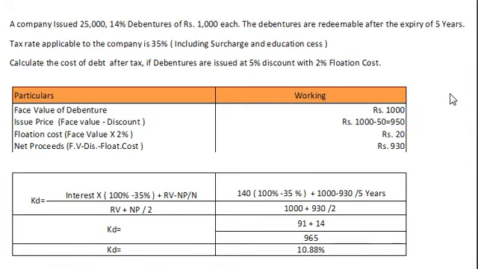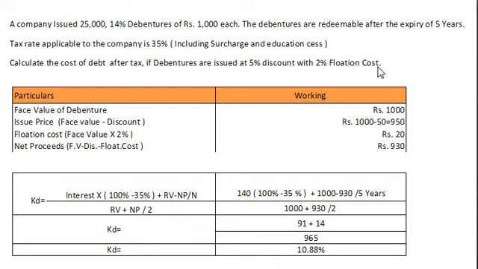Now we will solve one more example. Here is the sum. A company issued 25,000 14% debentures of rupees 1,000 each. The debentures are redeemable after the expiry of 5 years. Tax rate applicable to the company is 35%, including surcharge and education cess. Calculate the cost of debt after tax if debentures are issued at 5% discount with 2% flotation cost.